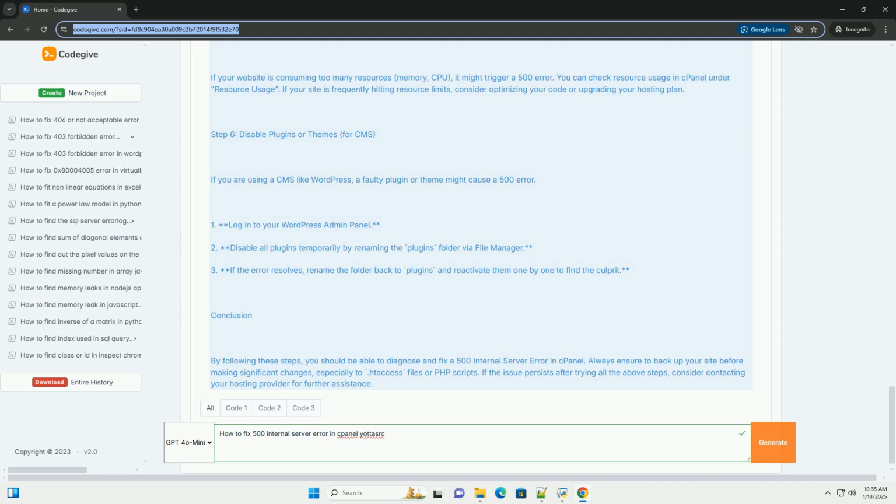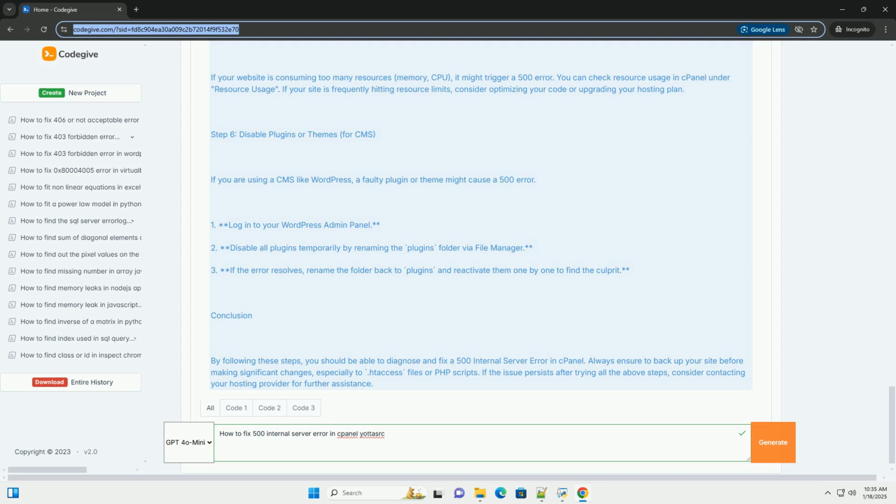Step 5. Check for resource limits. If your website is consuming too many resources, memory or CPU, it might trigger a 500 error. You can check resource usage in cPanel under Resource Usage. If your site is frequently hitting resource limits, consider optimizing your code or upgrading your hosting plan.